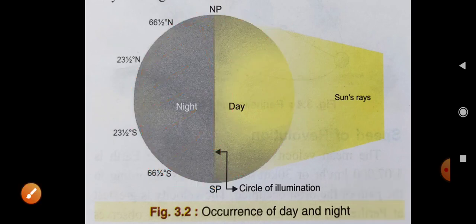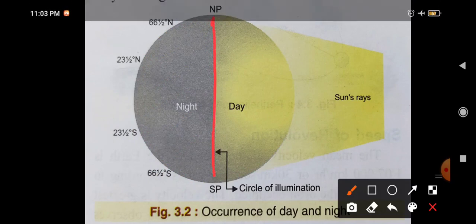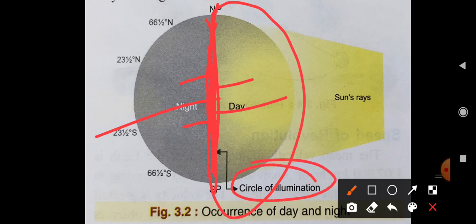And there is a circle of illumination. It means there is a ring-like structure, which is called the circle of illumination. It is an imaginary line which shows the demarcation between the phenomena of day and night. It means from this line, we can understand that from here there is night, and from here it is day. So we can say it is a boundary, the border between day and night, which is called the circle of illumination. I hope it is also clear for you.